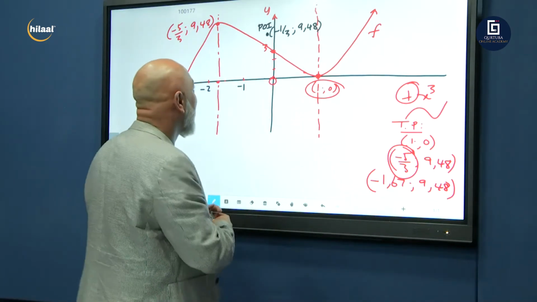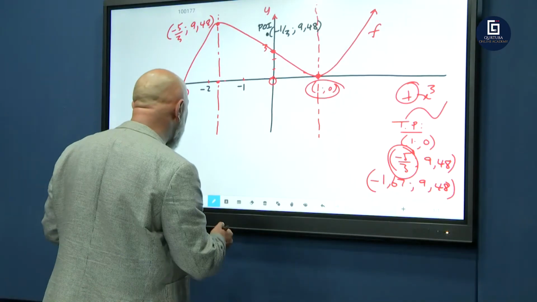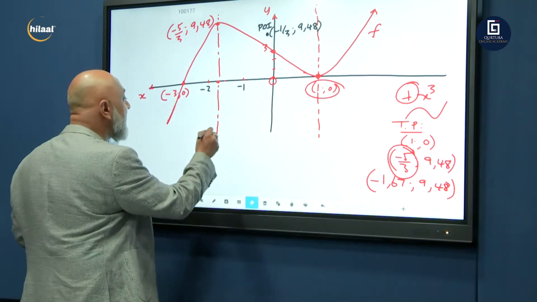Okay. Right, so let's go. All right. We've now sketched the graph. Let's analyze this graph. Now they're going to ask you for which values of x it is increasing.